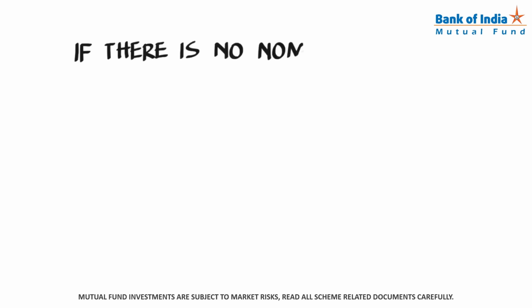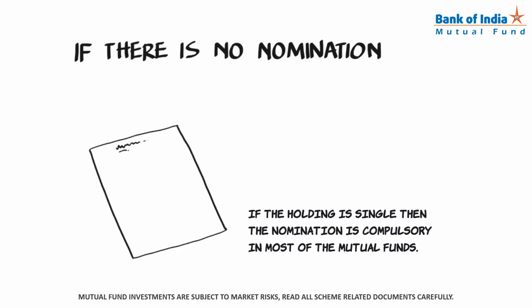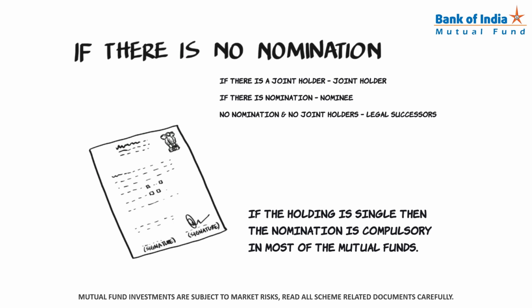Since Alka is not the nominee, her task got tougher. After the death of a person, there may be several claimants to the investments. The mutual fund acts based on direction from the deceased unit holder. Transmission is to the joint holder, if there is one. If there is a nomination, transmission is to the nominee. If there is no joint holder and no nomination has been made, the transmission is to the legal successors, who have to make a claim and support it.